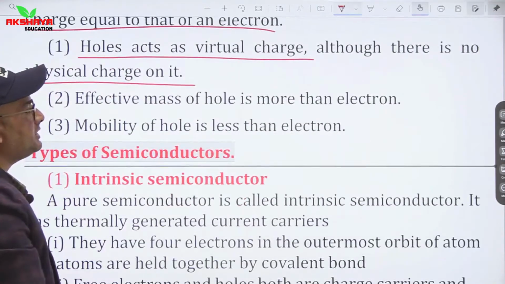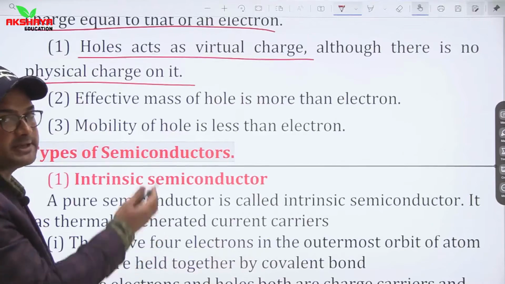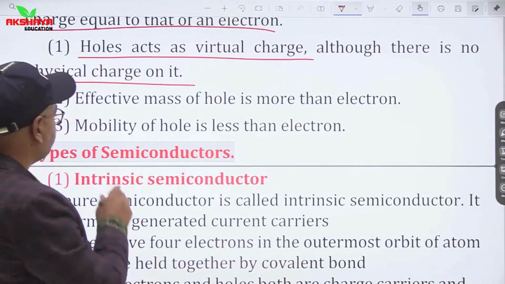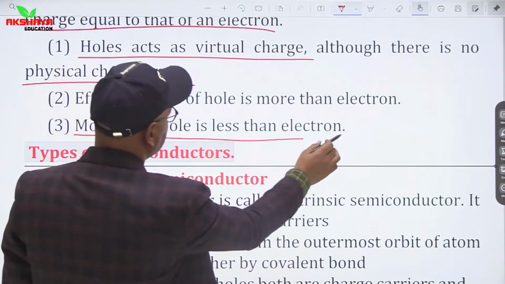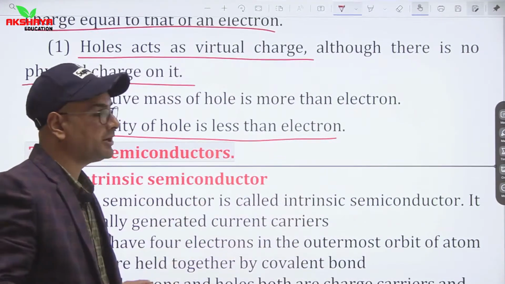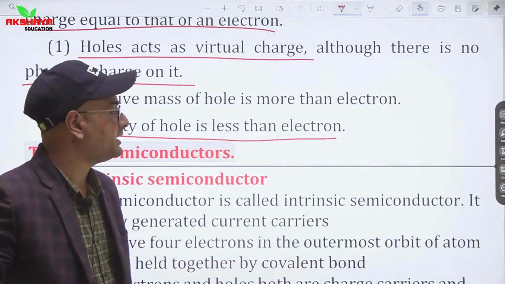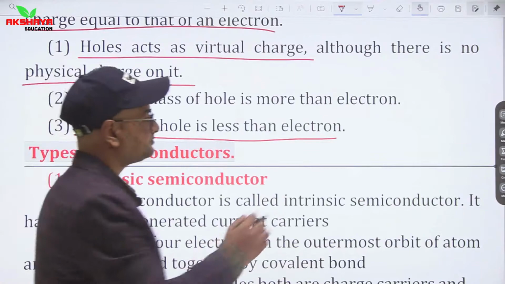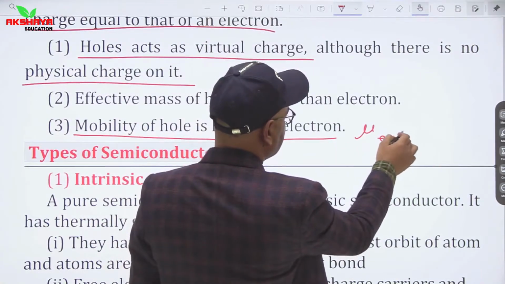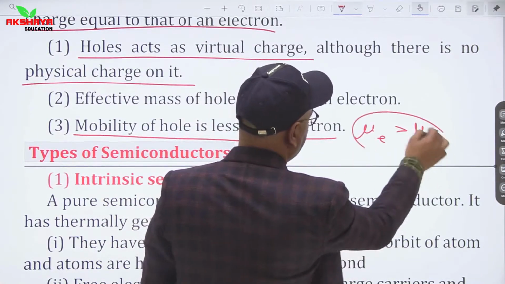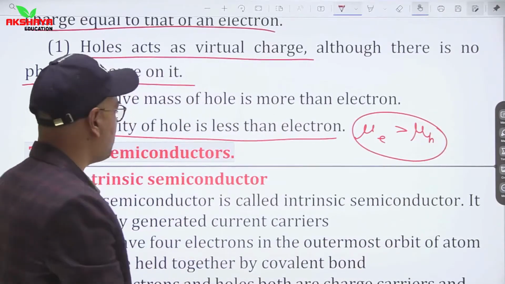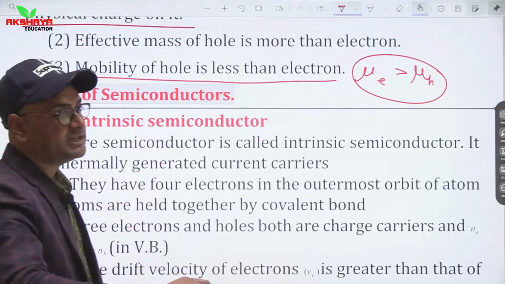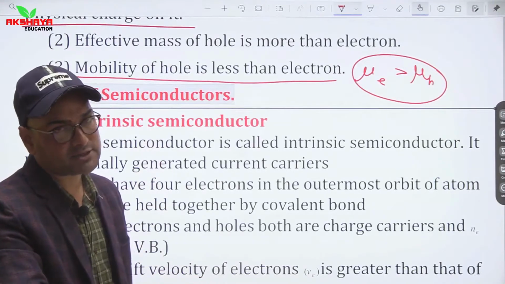Effective mass of a hole is more than that of an electron, as it is positively charged, so its mass will be greater than the electron. Mobility of a hole is less than that of an electron. Yes, again it is an important point. Mobility is greater for electrons if we compare it with the mobility of holes. So mu E is greater than mu H. Mobility of electron is greater than mobility of holes. So this is all about energy band and classification of solids based on energy band.